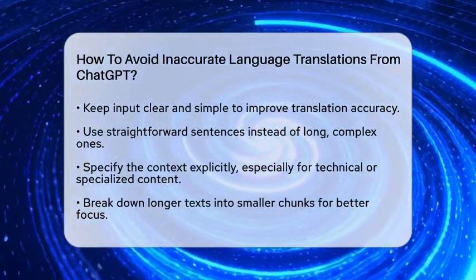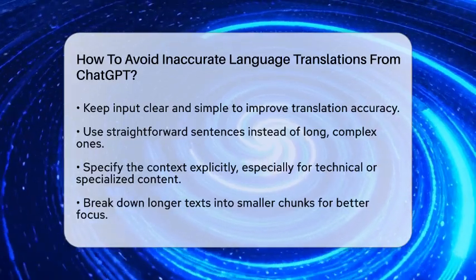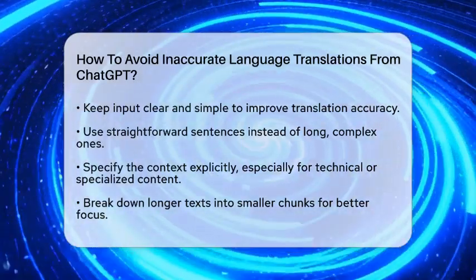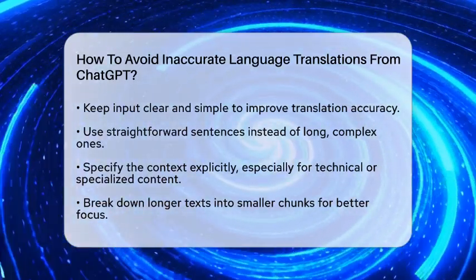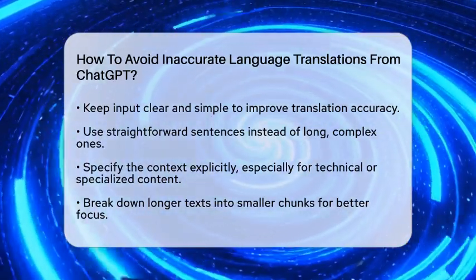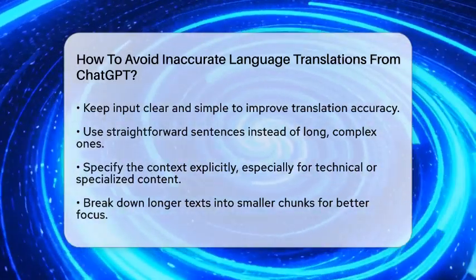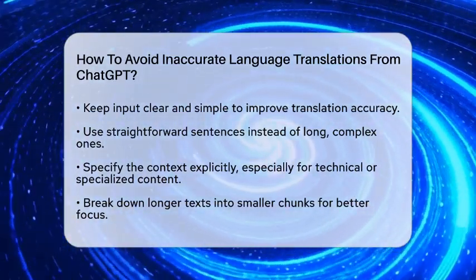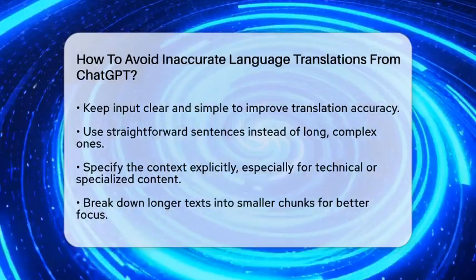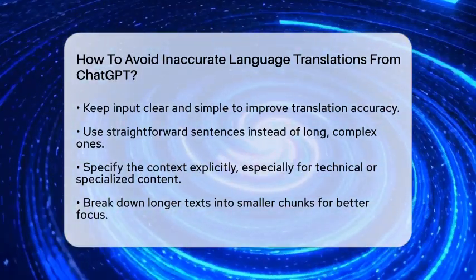First, always keep your input clear and simple. ChatGPT works best with straightforward sentences. If your sentences are long or complicated, the model might misinterpret or mistranslate parts of your message. Think of it like giving directions. Simple, direct instructions lead to better results. For example, instead of saying, "Translate this complex paragraph about legal contracts," break it into smaller sentences or key points.